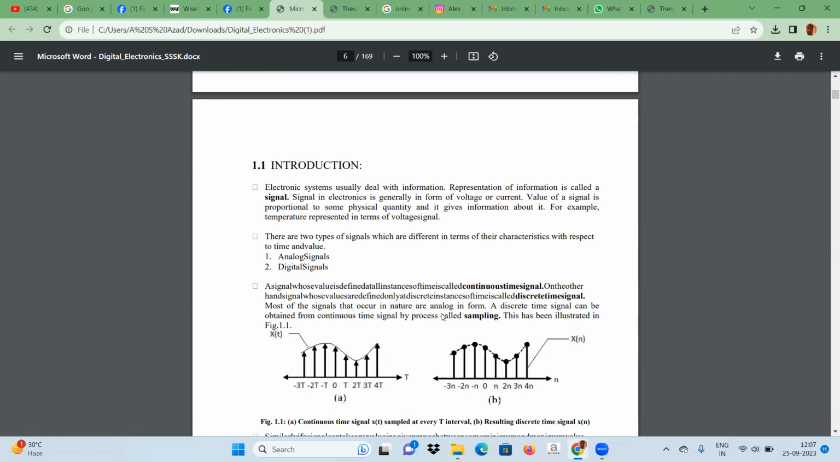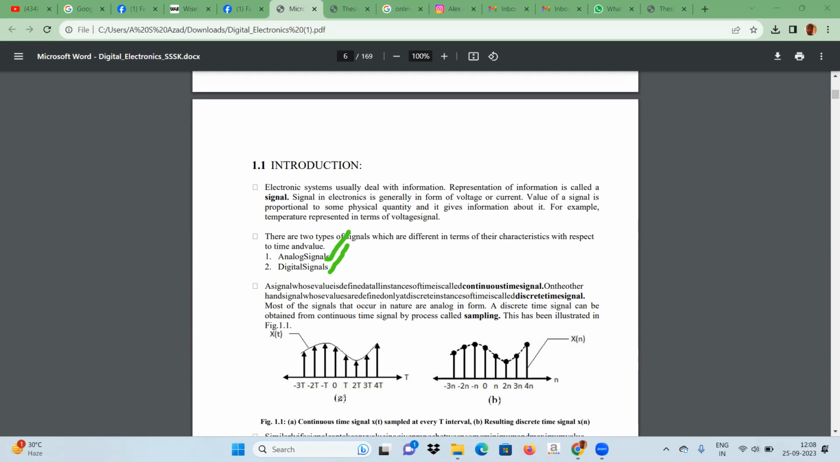Firstly, electrical signals are categorized in two categories. Number one is an analog signal and second is a digital signal. First is this analog signal and this is the second, digital signal.